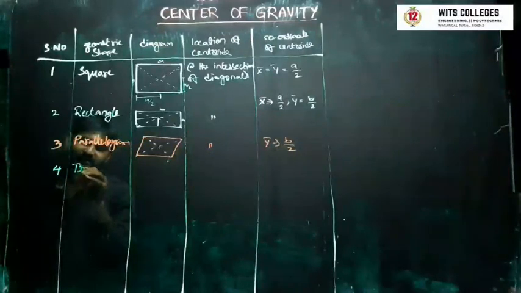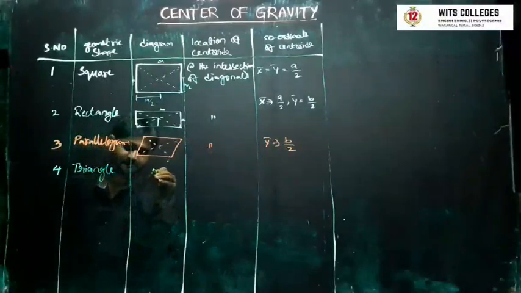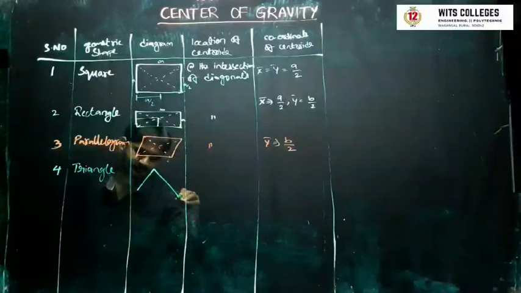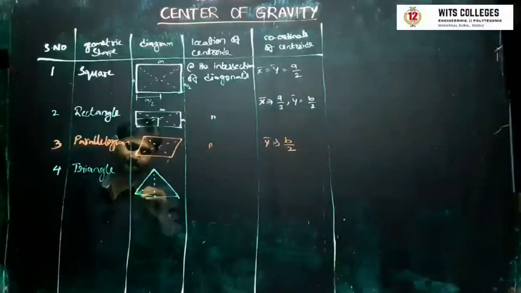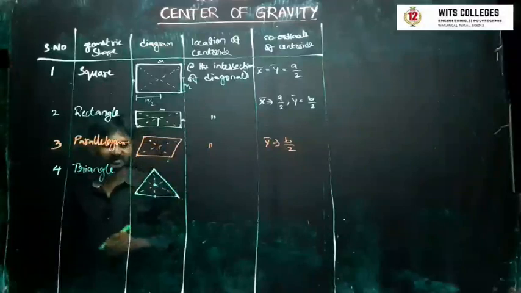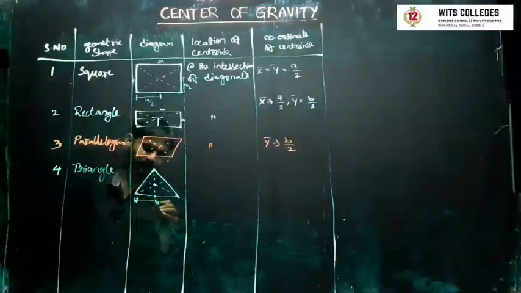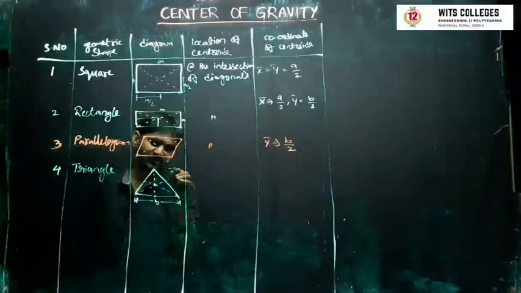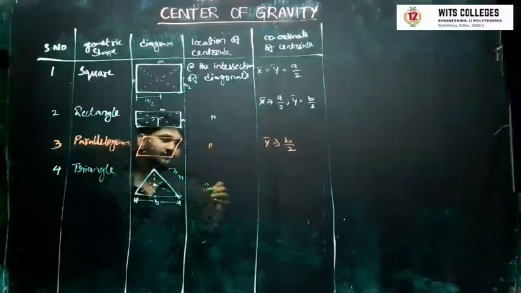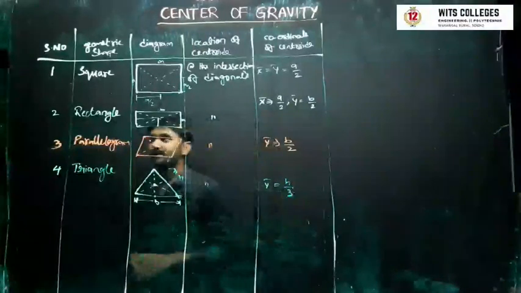Fourth one is a triangle. This is the center portion of a triangle. This is your B. This is your H. y bar equal to H by 3.